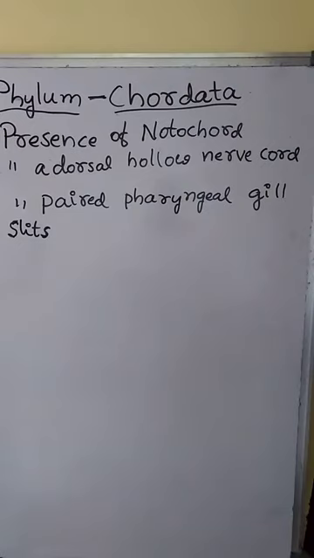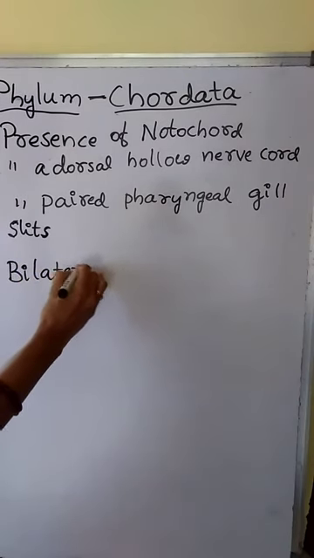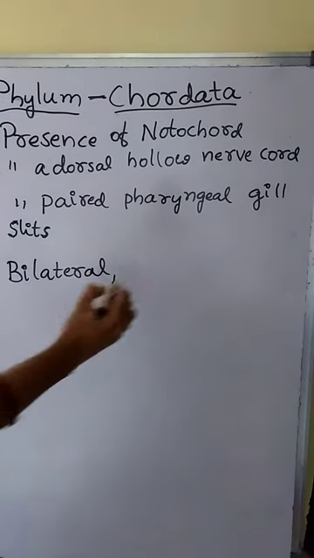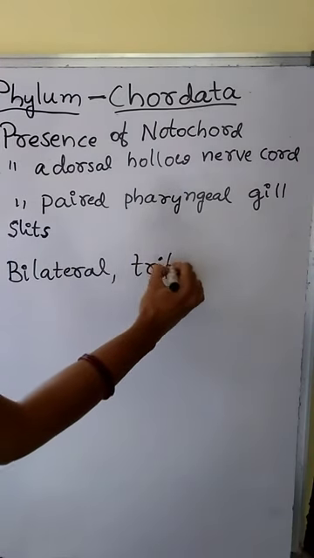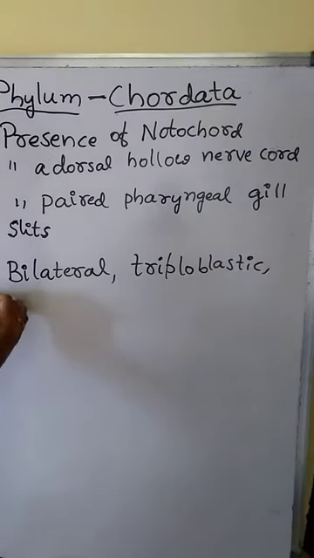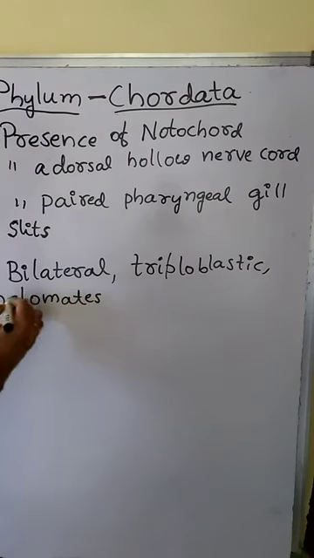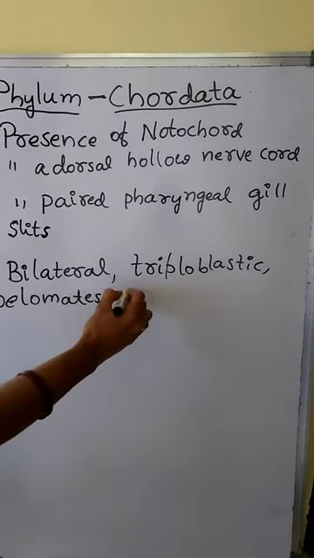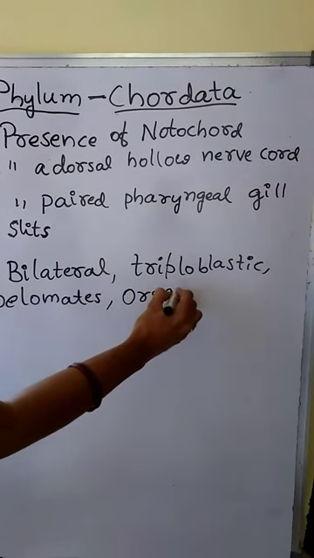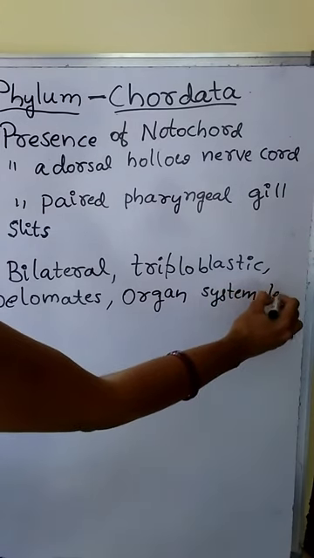And usually chordates are bilaterally symmetrical. The other characteristic features of phylum Chordates are they are bilaterally symmetrical, triploblastic, and coelomates. Coelomates means body cavity is present, and they show organ system level of organization.